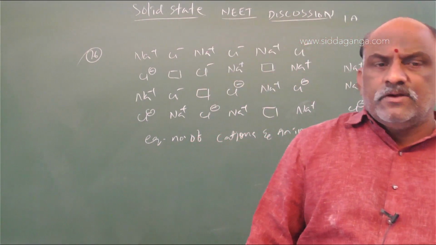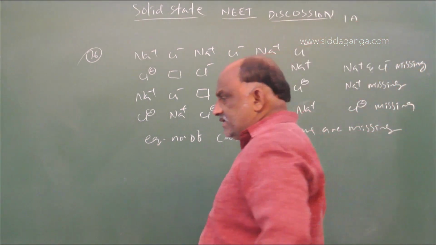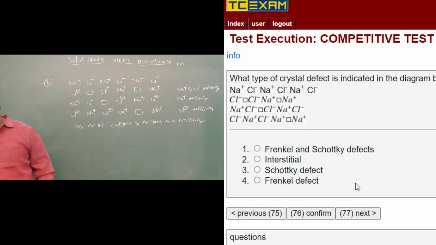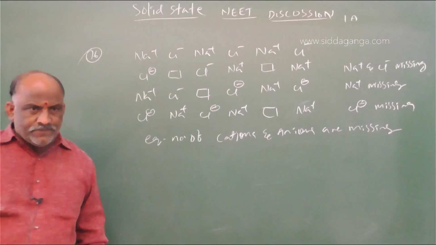This can be expressed as Schottky defect. What defect is it? Schottky defect. So the answer is Schottky defect. Equal numbers of anions and cations missing from the crystal lattice is called Schottky defect. Simple it is. Next, question number 77.